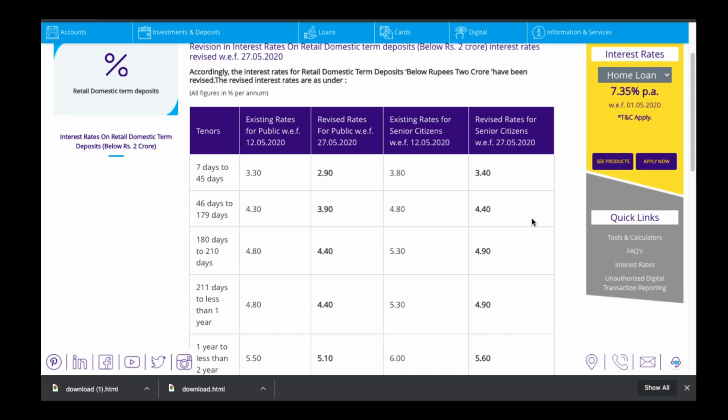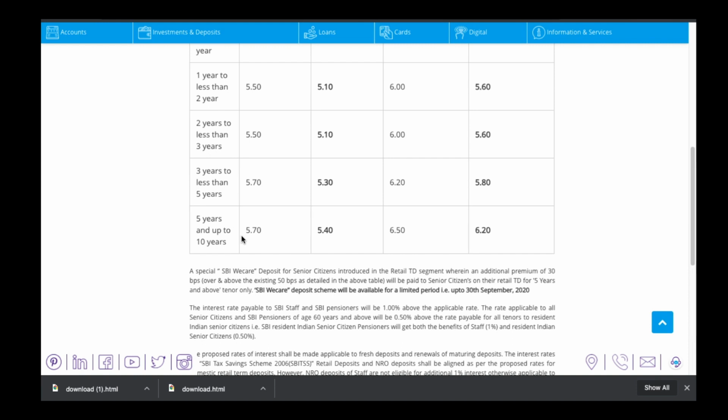for the senior citizens, and the maximum interest rate is given when you deposit your money for 5 years to 10 years, and it is 5.40% for the general public and for senior citizens it is 6.20%. So with this interest rate we have to calculate after how many years our FD amount will be doubled. Here I am selecting this rate because I already know that it will take at least 10 years to double our money with this interest rate.